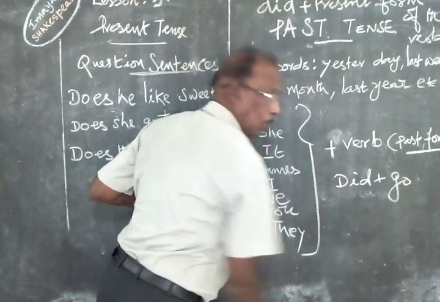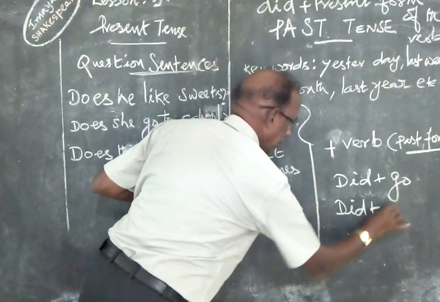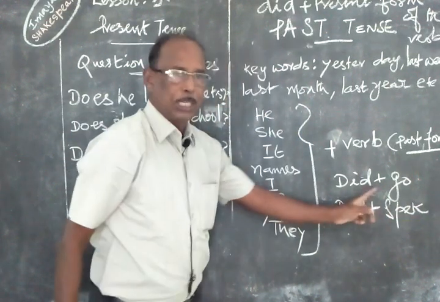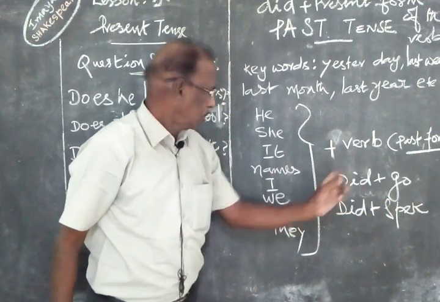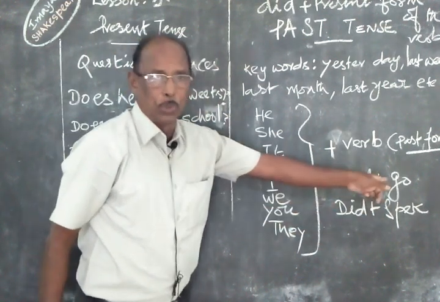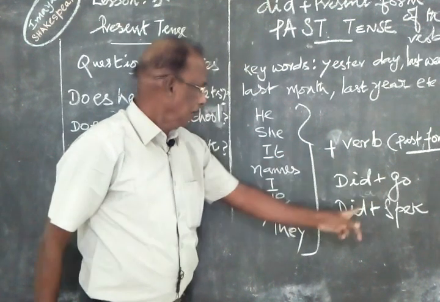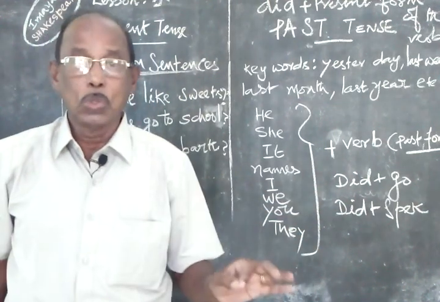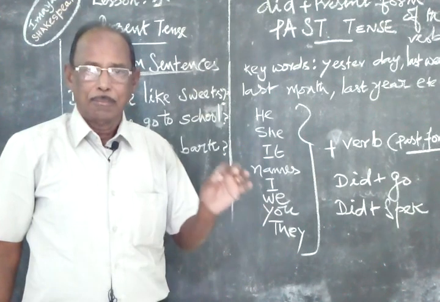Speak will be divided into did plus speak. Did he speak yesterday? Did he play games yesterday? Did you go? It should be very clear. Did plus present form is used while making question sentences in past tense.